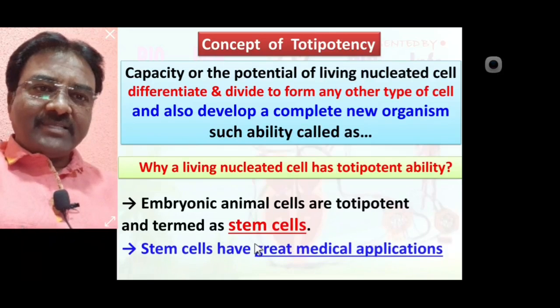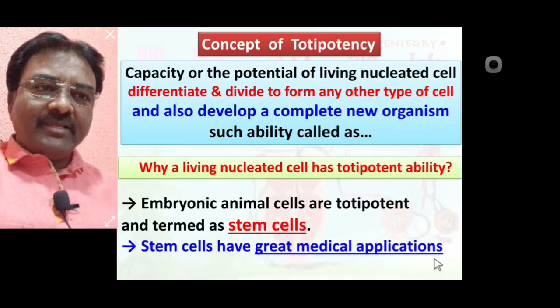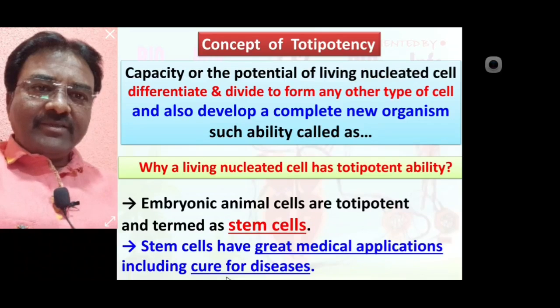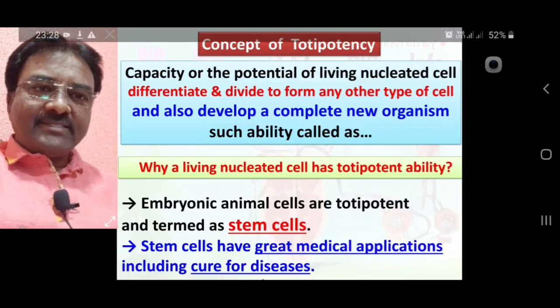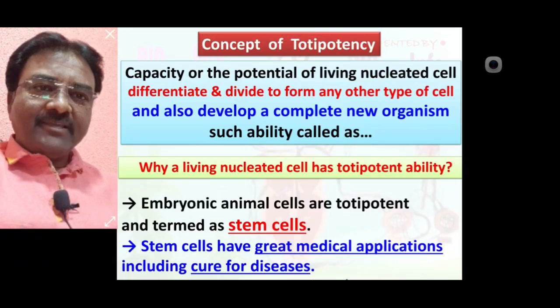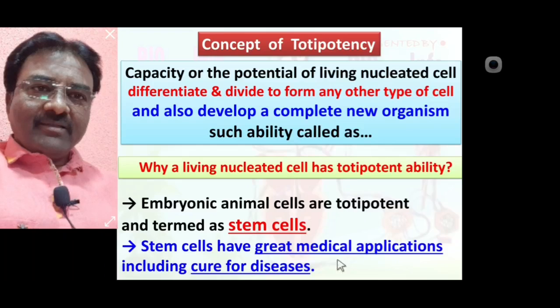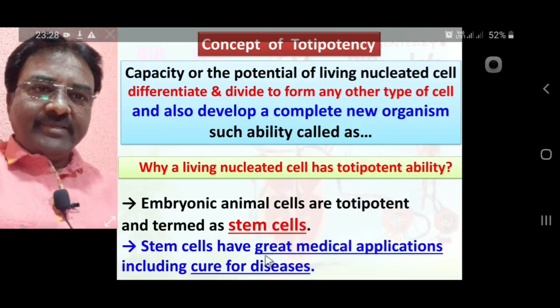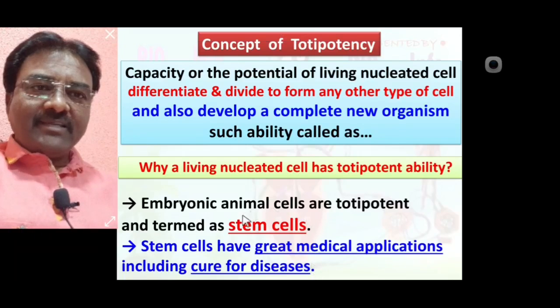Such stem cells have great medical application, including cure for diseases. मेडिकल क्षेत्रामध्ये स्टेम सेलचा उपयोग क्युअर फॉर डिसीजेस, विविध आजारांना बरं करण्यासाठी एम्ब्रियोनिक स्टेम सेलचा यूज केला जातो. So embryonic stem cells have great medical applications including cure of diseases.